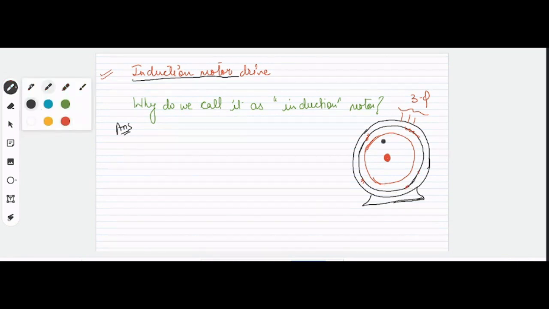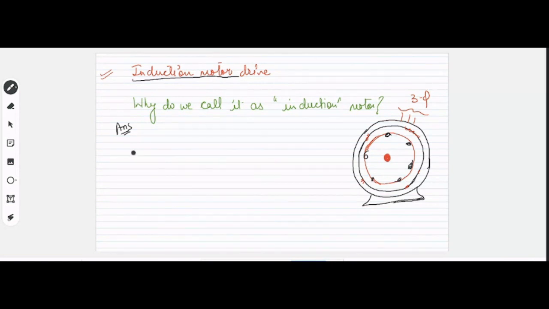Whereas the rotor conductors, which are placed on the rotor outer surface, receive the energy from the stator winding by means of mutual induction, right? By means of induction. That's why we call this motor an induction motor. Is this clear? The answer is that the energy received by the rotor is through induction.